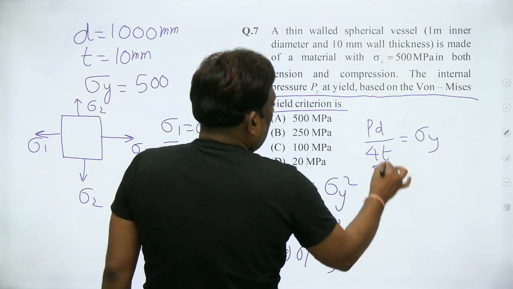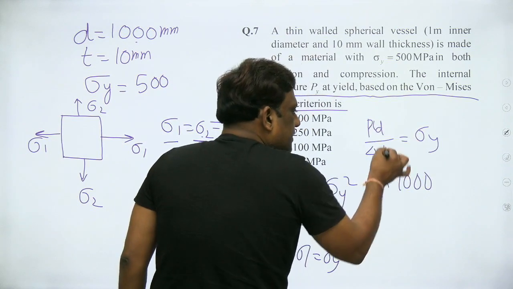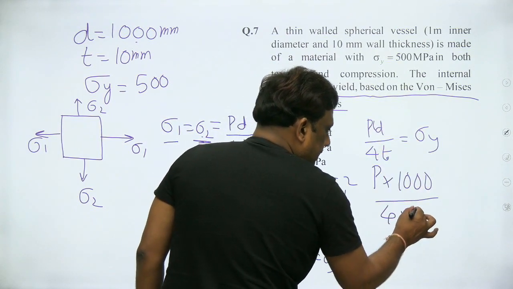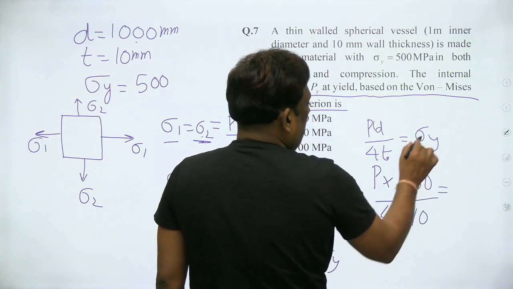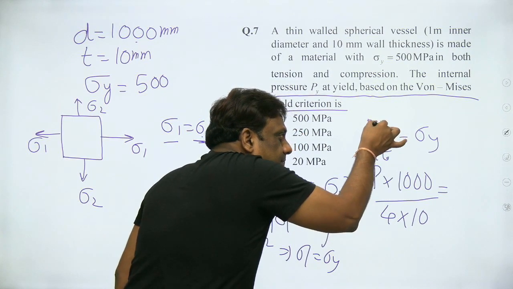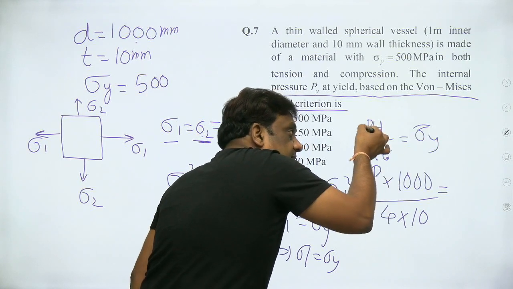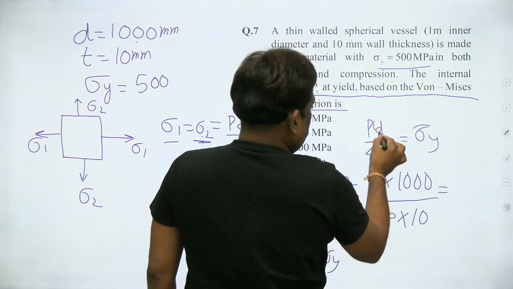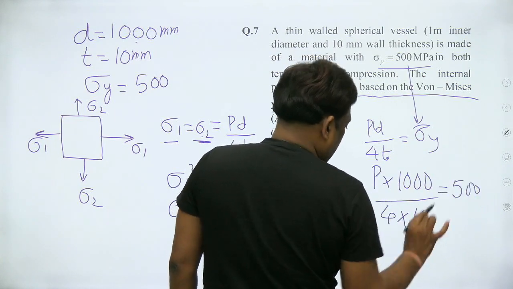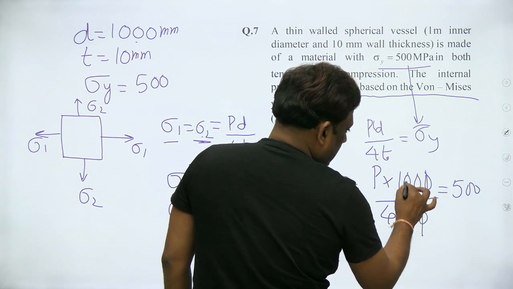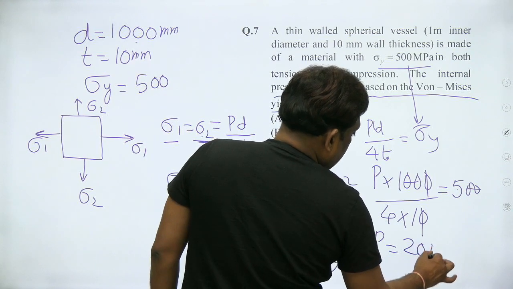So P, what is D? It is 1000. If this is in mm, this should also be in mm. So 4 into t, t is 10. Okay, no problem. Is equal to sigma y. Please note down, D by t is dimensionless now. So 4 has no unit. So whatever the unit you have for sigma y, the same will be the unit for P. And sigma y is in megapascal, so P will also be in megapascal. And sigma y is given as 500. So now these zeros are gone. So P is equal to 5 into 4, which is 20 megapascal.